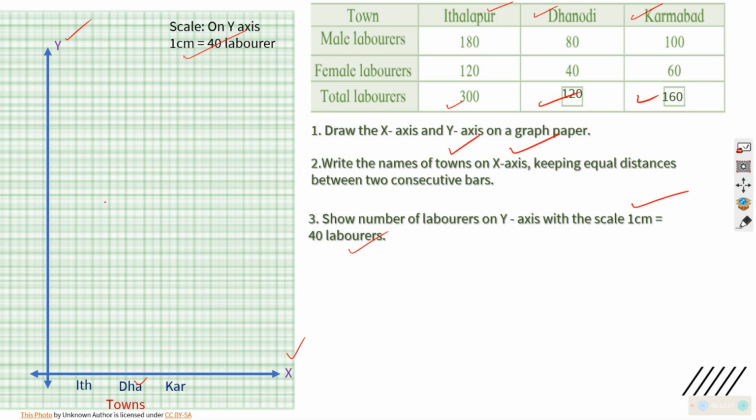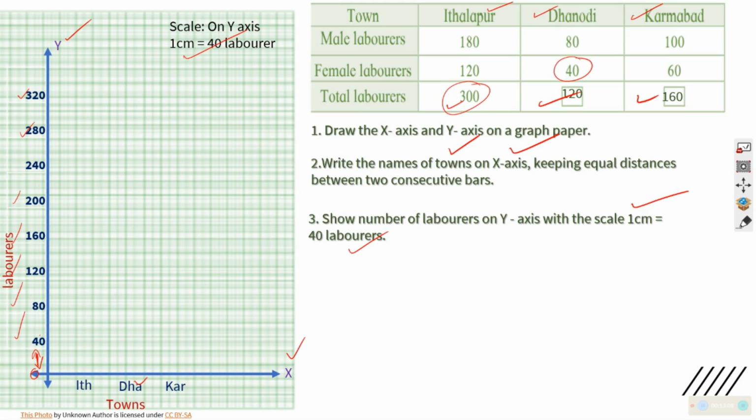So I wrote the scale on y-axis here. And I will be doing one thing. I will be writing over here at equal distance. This is 1, 2, 3, 4, 5, 6, 7, 8. 320 tak liga and we need maximum 300 and minimum required is 40. So scale is made accordingly by finding out from 40 to 300. So from 0 we can start in this case, because all these are of equal distance. Sometimes this distance will be different, that you will learn in another class. But now it is 40, 40, 40, 40 difference is made and we made the y-axis, which is nothing but the labels.